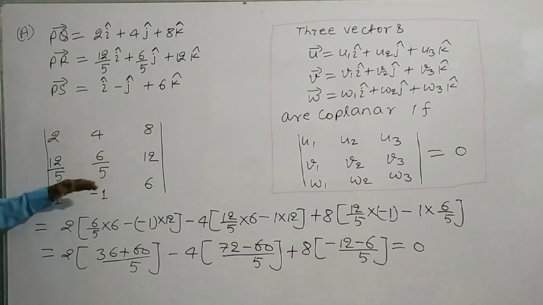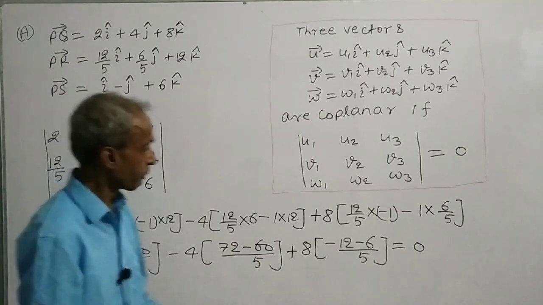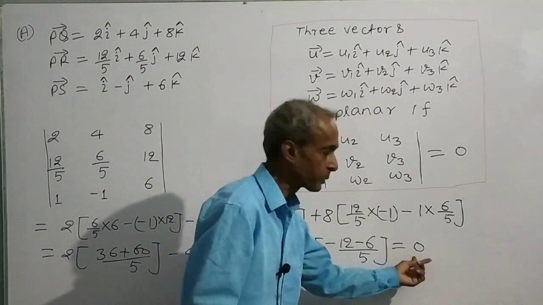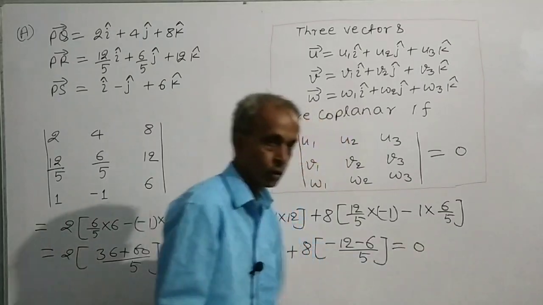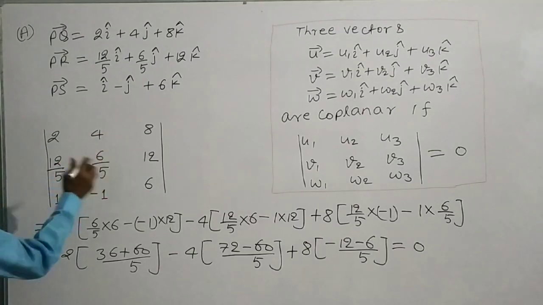We expand this determinant along the first row and find that the value of this determinant is 0. That means these 3 vectors PQ, PR and PS will be coplanar.